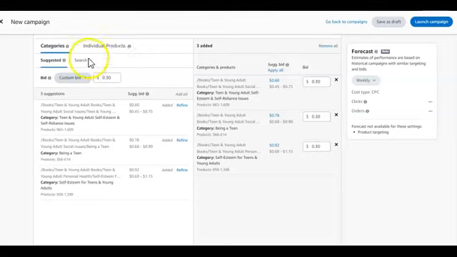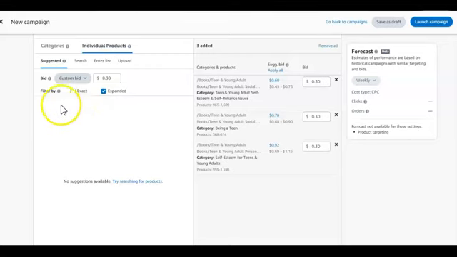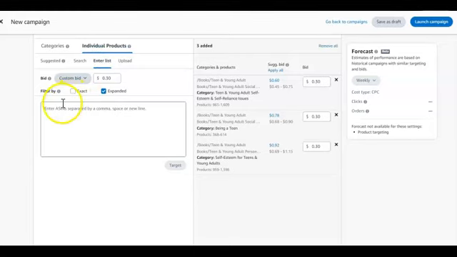Next, I'm going to do the individual product. We're done with this. Now, individual, I'm just going to select this individual product. Here there are no suggestions, so we're going to enter this manually. So you're just going to click on this enter list manually. Enter ASINs separated by comma, space, or new line.